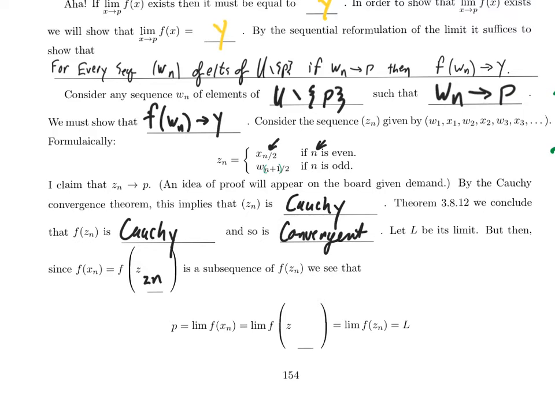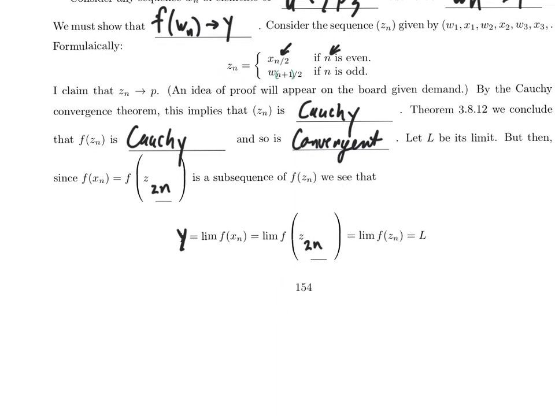So that means, the limit of f of x sub n, by assumption, was y, which is the same thing as the limit of f of z sub 2n. Well, that's the same thing as the limit of f of z sub n, because if you take the limit of a subsequence of a convergent sequence, you have to get the same limit. So let's put down the conclusion. Thus, y equals L.